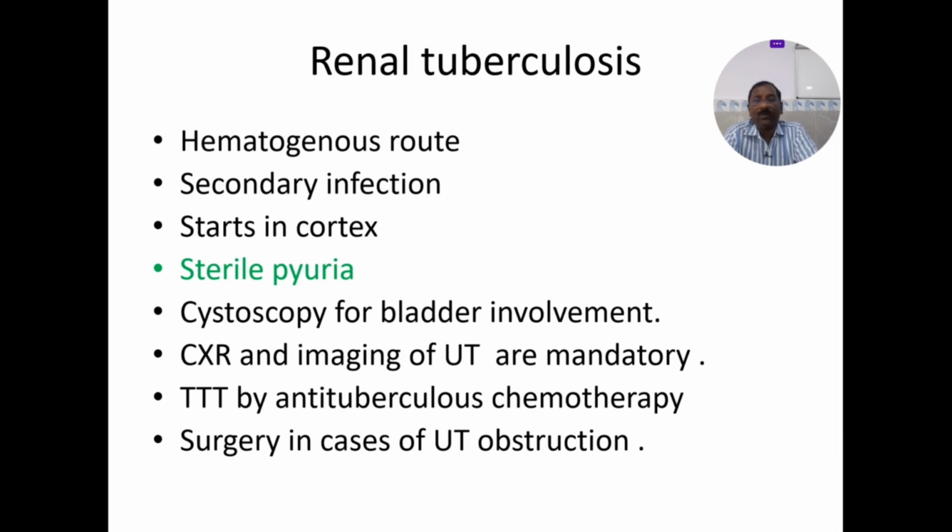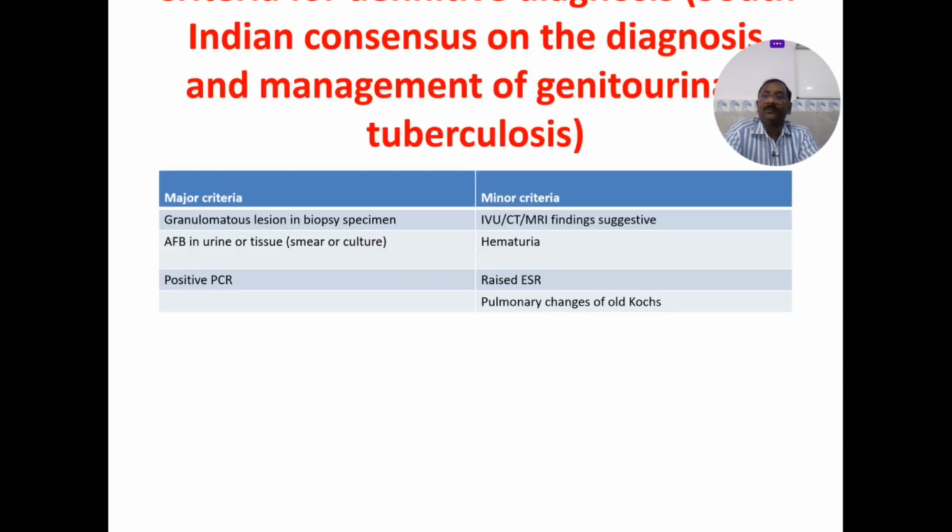Cystoscopy for bladder involvement, chest X-ray and imaging of the urinary tracts are mandatory. Treatment is by anti-tuberculous chemotherapy, surgery if any obstruction is there. Renal tuberculosis is not that common, but in a country like India there is every possibility of it whenever you see a case of sterile pyuria. So sterile pyuria, one of the DDs is your renal tuberculosis.